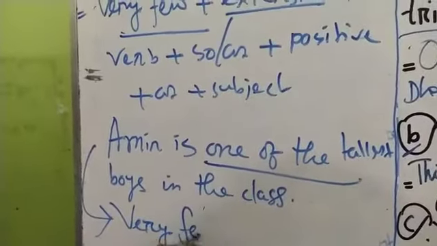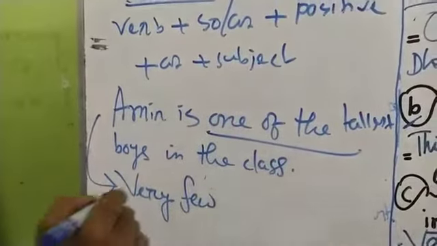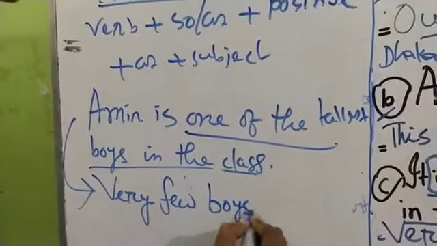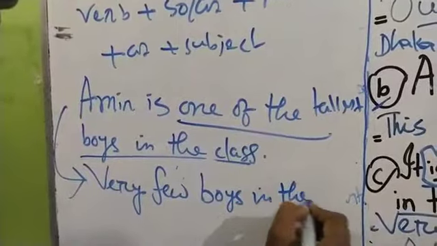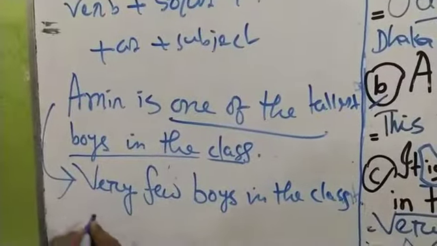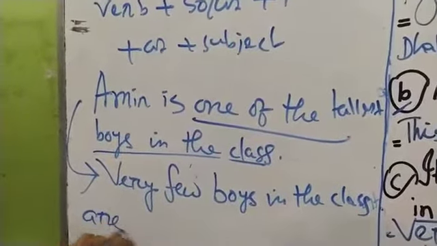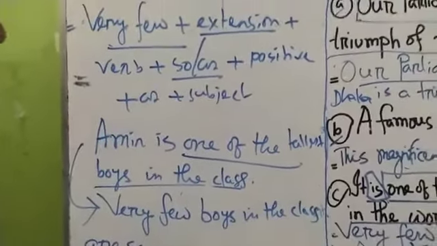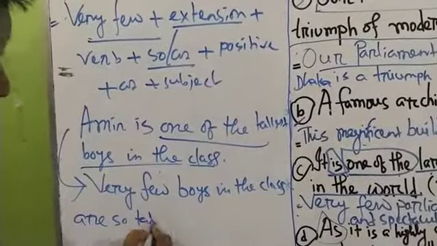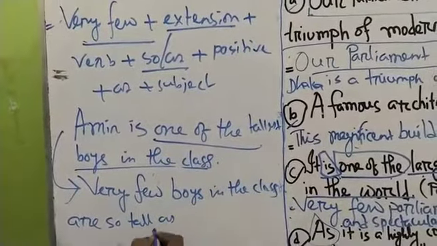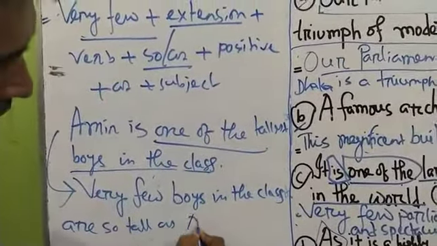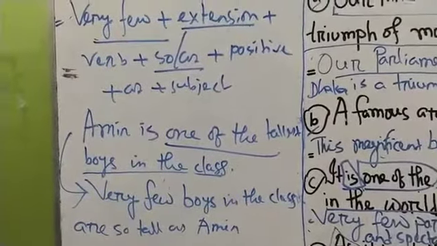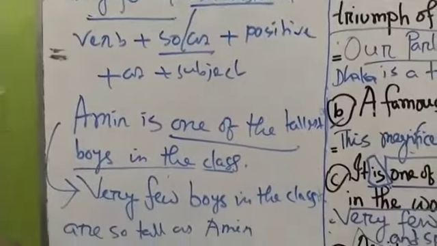Yes, very few boys in the class, and then verb are, so or as, so tall as Amin. I think you have understood this.